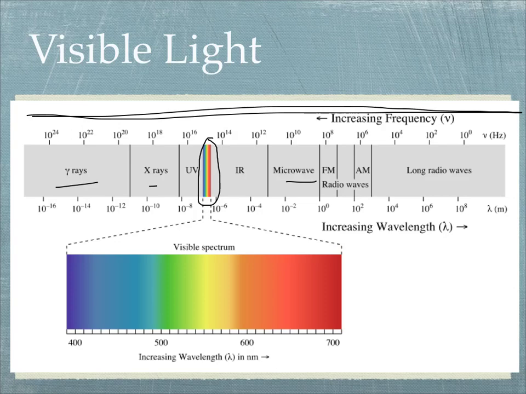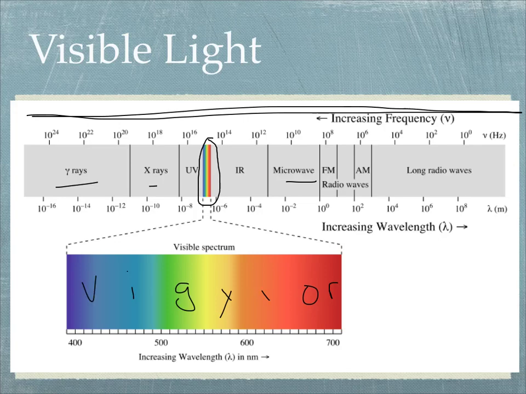And if you want to think of the order in the visible spectrum, you probably remember Roy G. Biv, which is backwards from this diagram.